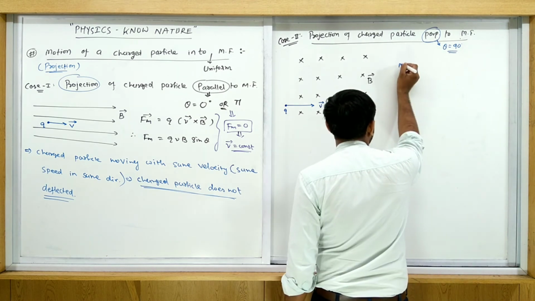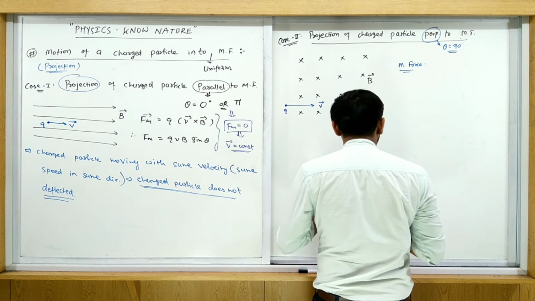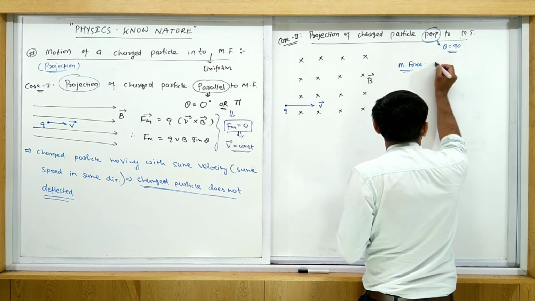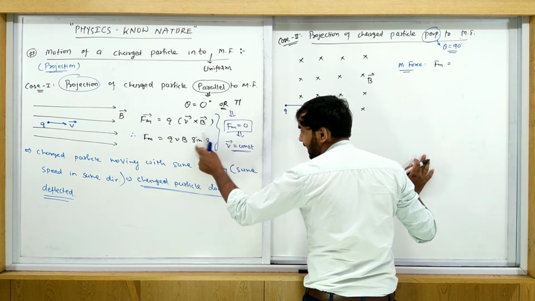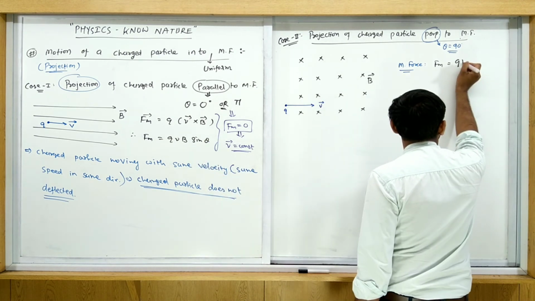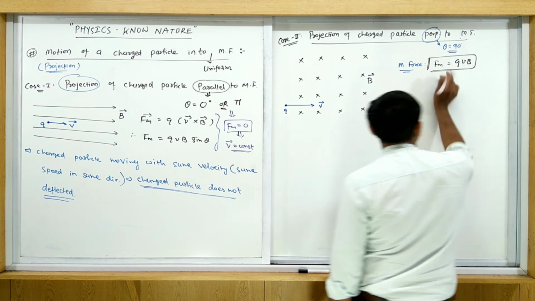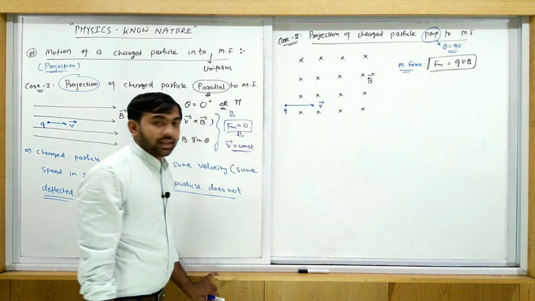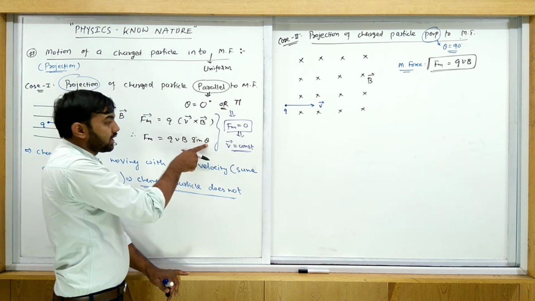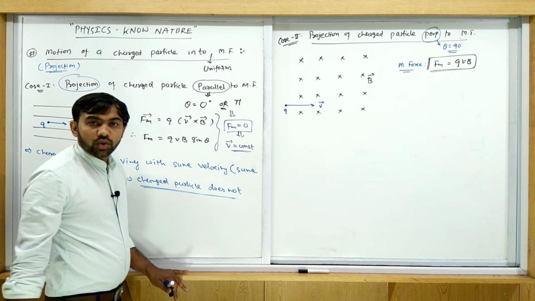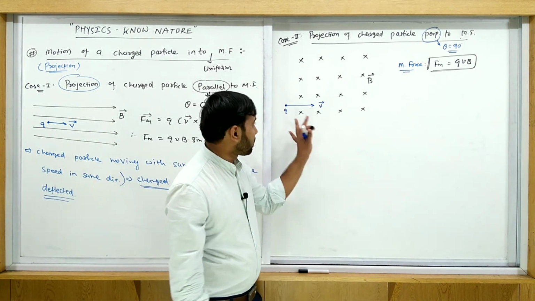So what is the magnetic force? If you write the equation of magnetic force, Fm is equal to QVB sin 90. Sin 90, or sin pi by 2, is 1. So the answer is only QVB. This much force is applied on the charged particle.